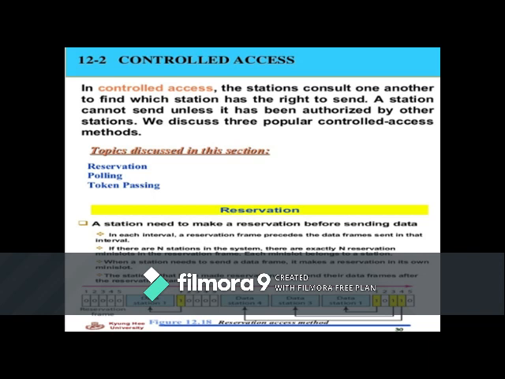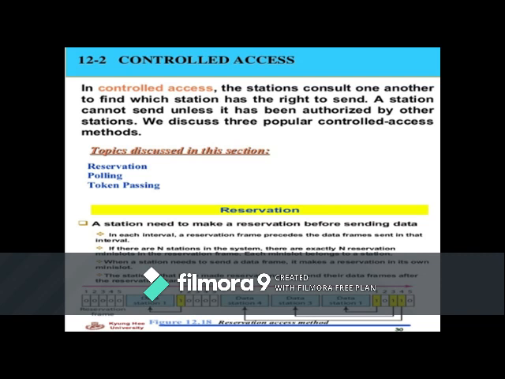Coming to controlled access: in controlled access, all the stations consult one another to find which station has the right to send. A station cannot send unless it has been authorized by other stations. We discuss here three popular controlled access methods. We start with reservation first.